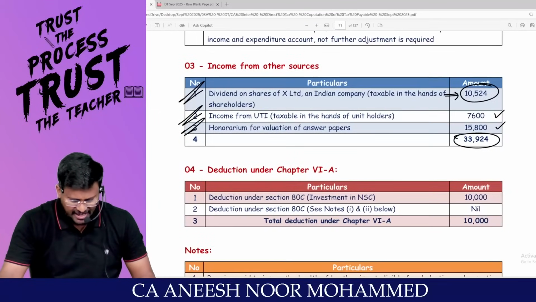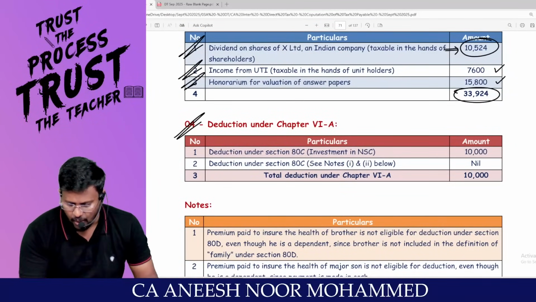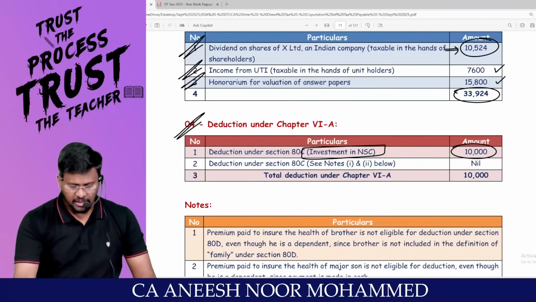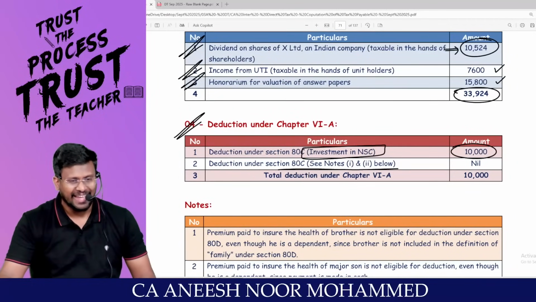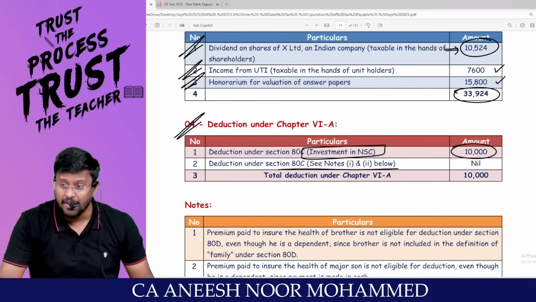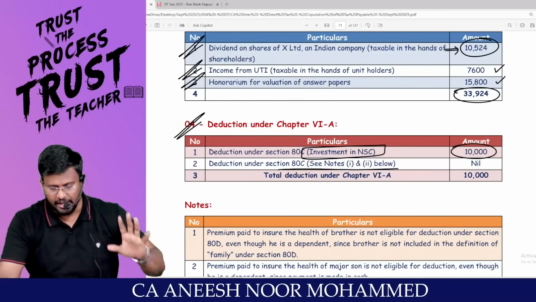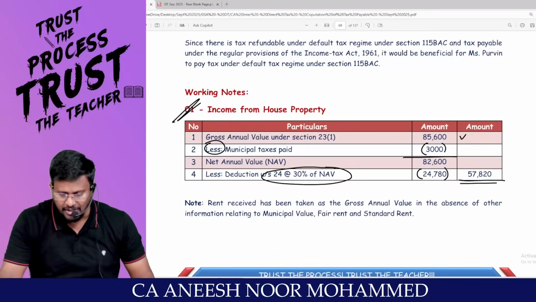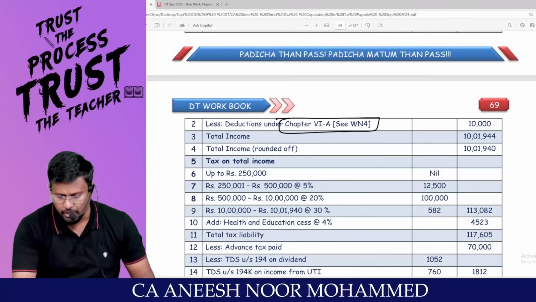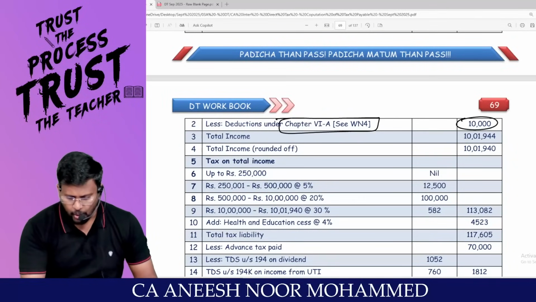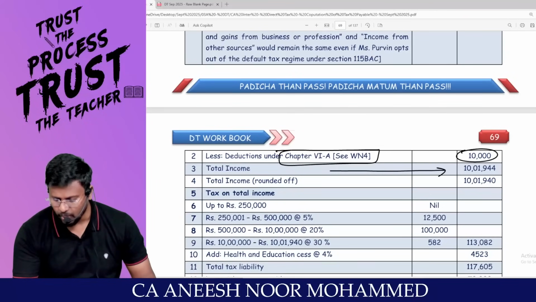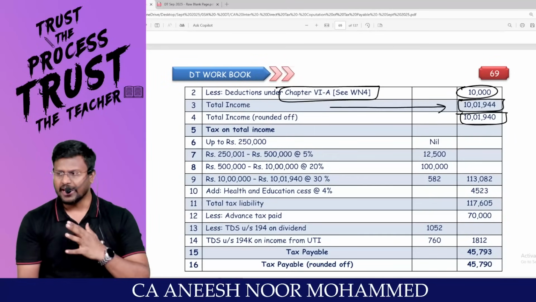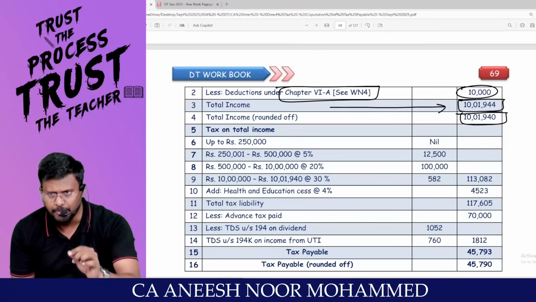Sir, chapter 6A eligibility, deduction under 80C. Have I invested in NSC? If you invest in NSC, you are entitled to claim 10,000. Sir, have you invested in, sir, 80D? Yes, sir. But it is by way of cash. Hence, you are not entitled to claim it as a deduction. So, the maximum deduction under chapter 6A, under the optional tax regime, comes to 10,000. Accepting. So my total income comes to 10,01,944. It will be rounded off to 10,01,940.